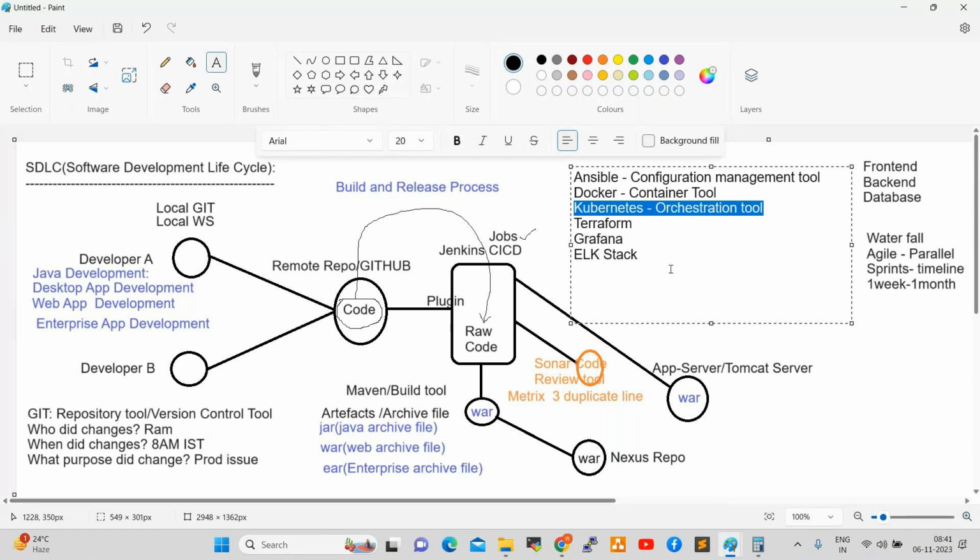If you are good in Docker and Kubernetes, you can easily crack your entry. Learning Docker and Kubernetes is very easy. These are very user-friendly tools, and we can easily learn them, but you need to spend some time.